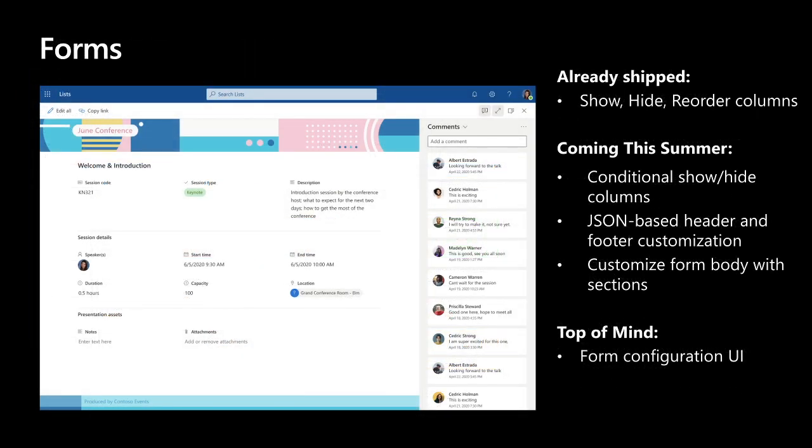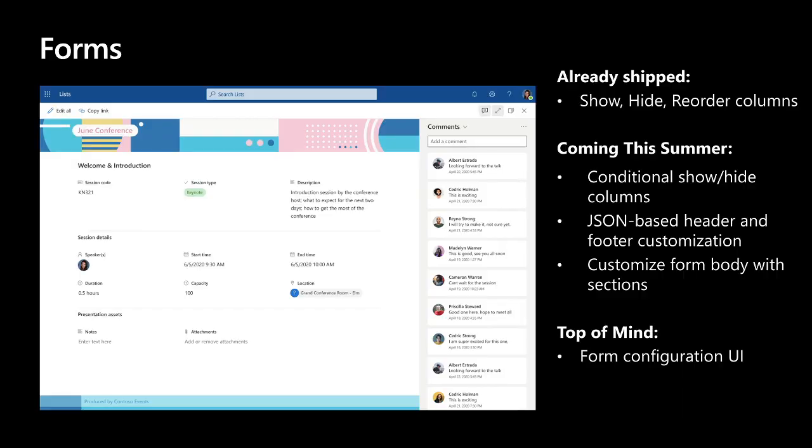I also showed you the power of SharePoint forms. Forms have always been an important element of SharePoint lists, and they're getting more and more powerful and more customizable every day. Earlier this year, actually late last year, we released the ability to do simple show, hide, reorder of columns in the SharePoint form. We're currently rolling out the ability to do conditional show hide.